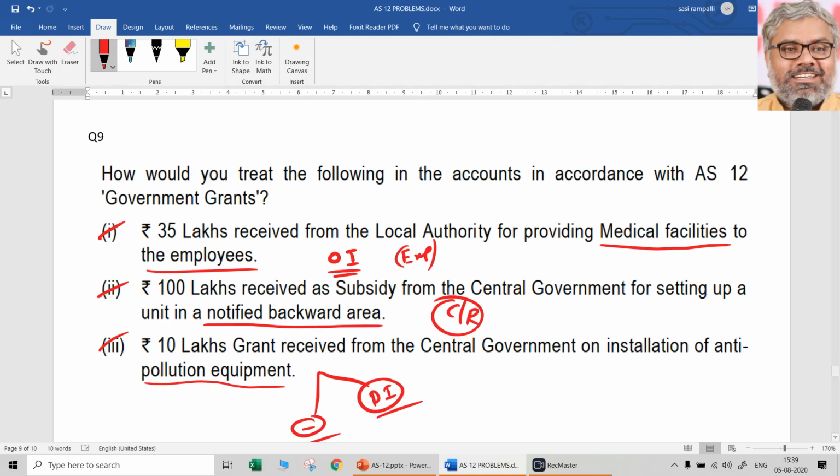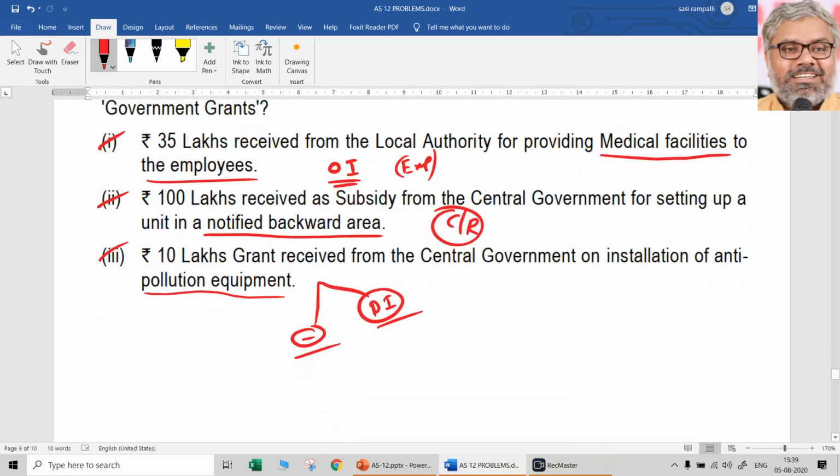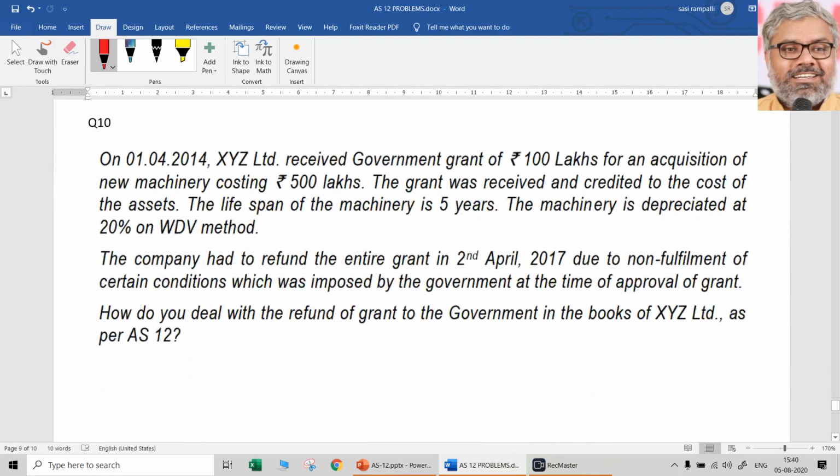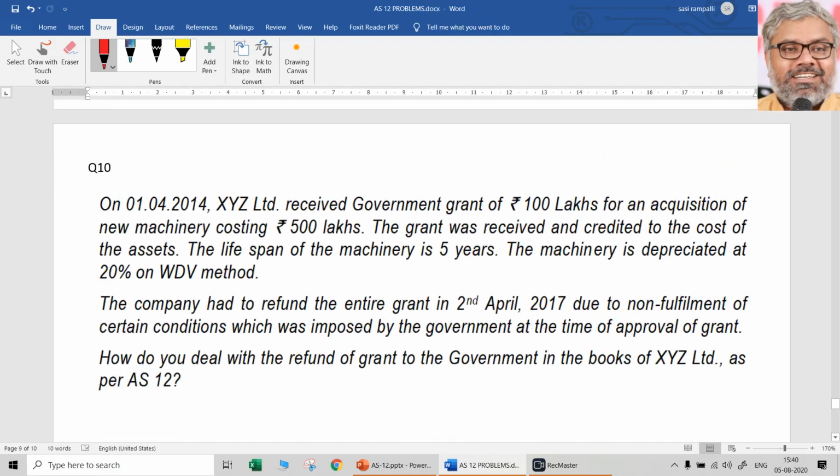Ultimately, these are the only things majorly there. Some are revenue grants, some are capital grants, some are grants related to specific fixed assets. One more point can be added, which is a non-monetary grant, which will be recorded at actual cost if it is received at a concessional rate, or some nominal value if it is received free of cost. Other than that, nothing else is there in AS 12. That is the essence of AS 12.